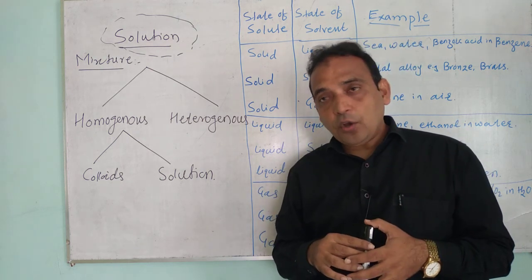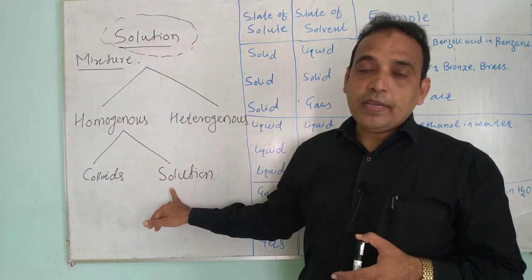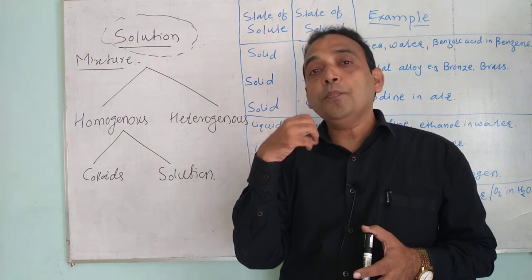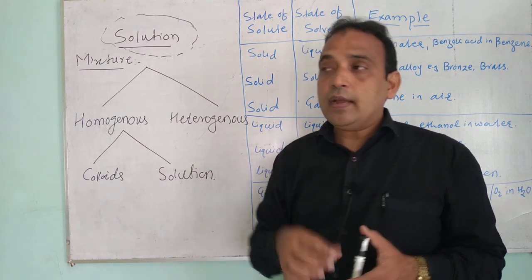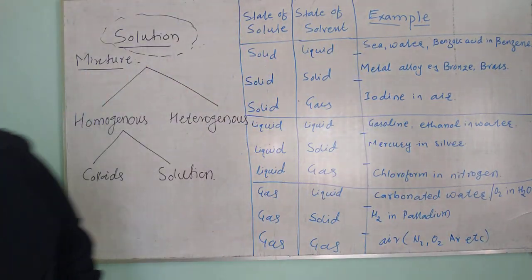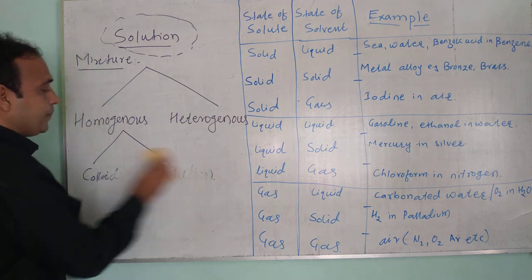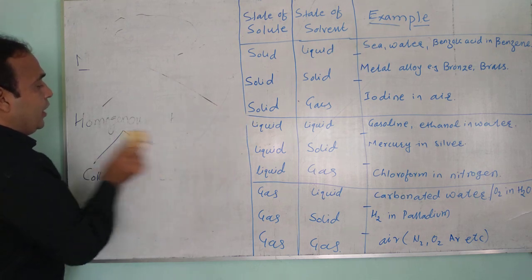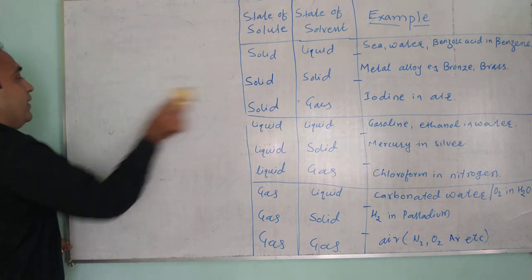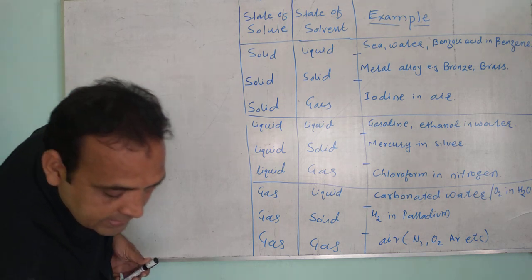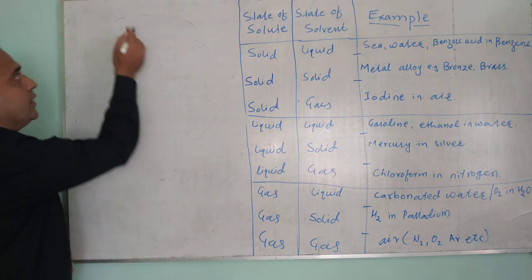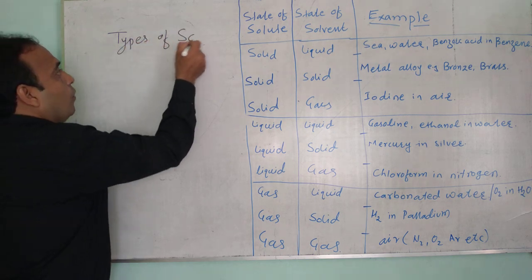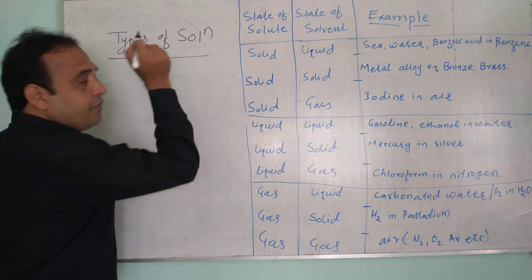So student, our topic is solution. What is a solution? A homogeneous mixture of two or more pure substances is called a solution. In this topic, the most important part related to your question number 1 MCQs as well as your entrance examination is: what are the different types of solution?